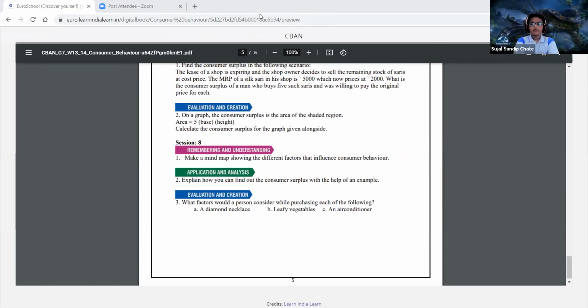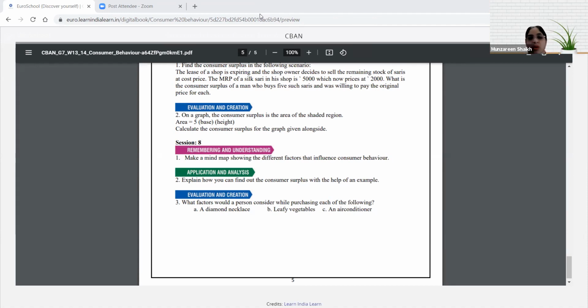Ma'am, it is not much important because it is a luxury good. Okay, first of all, it is a luxury. He'll consider whether he should really buy it or not, because it will be a lot more costlier. Right. Ma'am, it will be a waste of money. Very good. He will see if it is needed or not, and if it is not needed, he can skip buying. Yes, ma'am, if it fits in his budget, then he can buy it. Okay, he will see the budget, he will see the need, he will see the necessity. Okay, 3 pointers you all gave me.